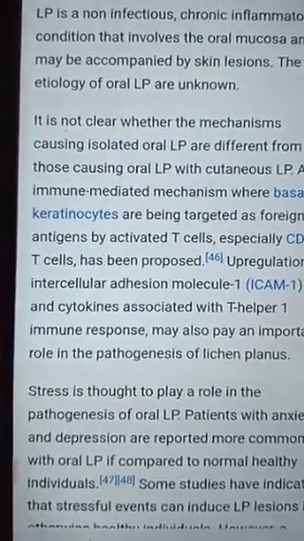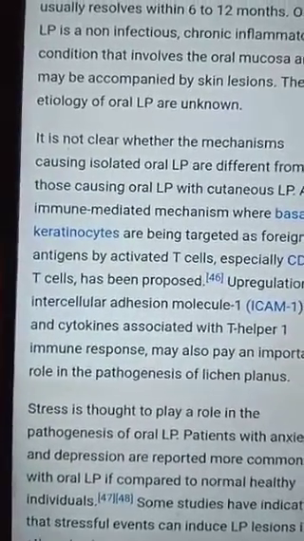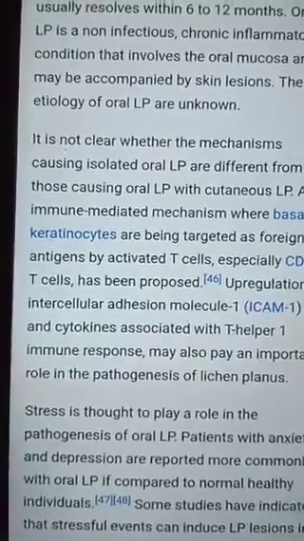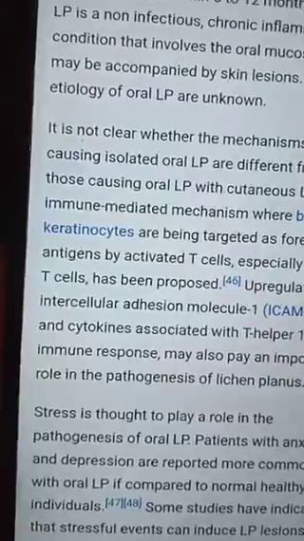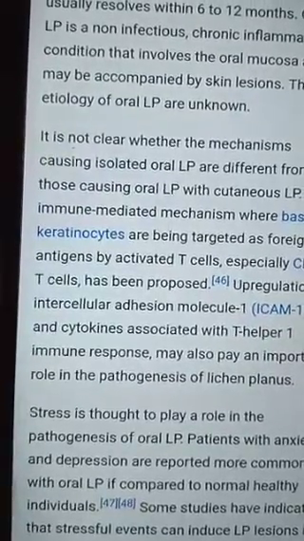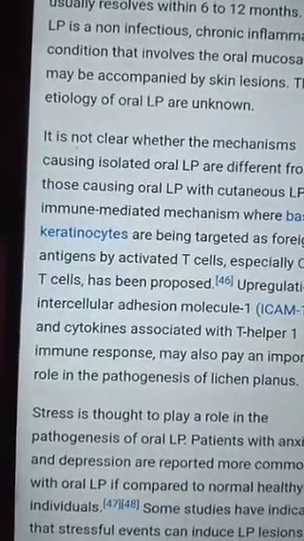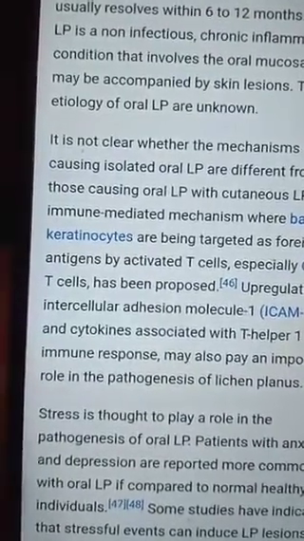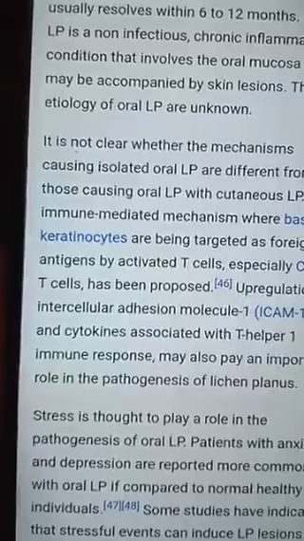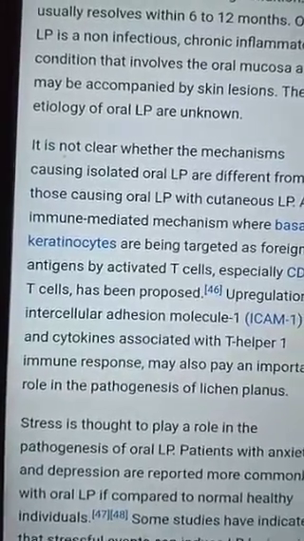Cutaneous lichen planus is a self-limiting condition resolving within 6 to 12 months. Oral lichen planus is a non-infectious chronic inflammatory condition that involves the oral mucosa and may be accompanied by skin lesions. Etiology is unknown. It is not clear whether mechanisms causing isolated oral lichen planus are different from those causing cutaneous.